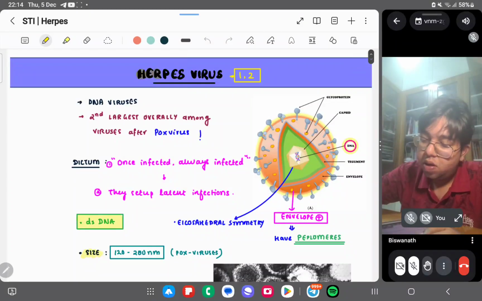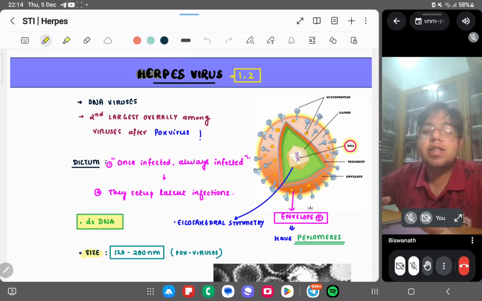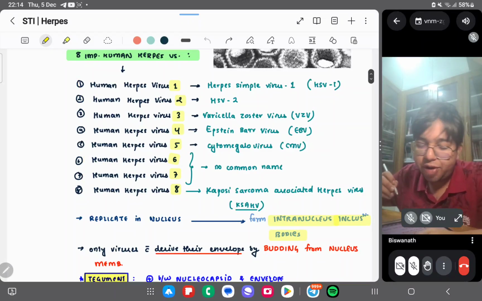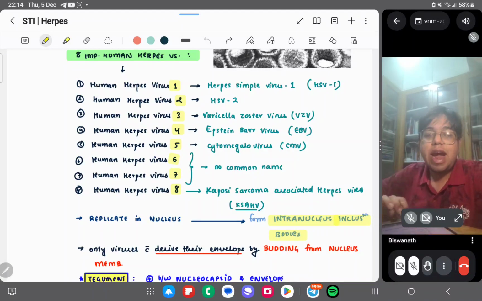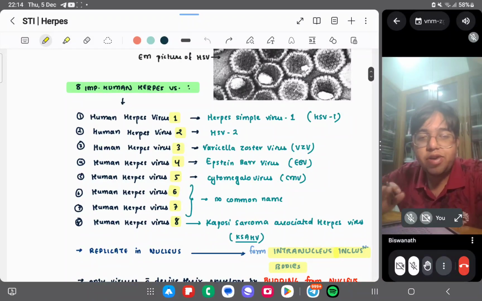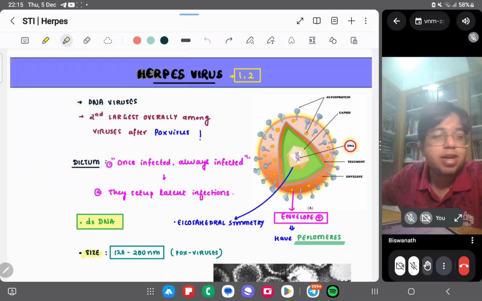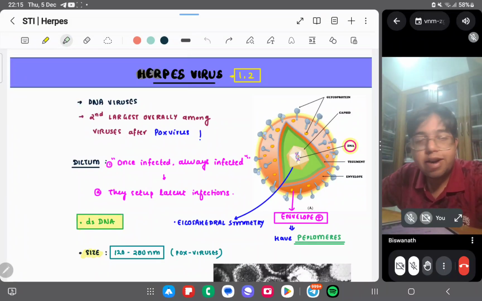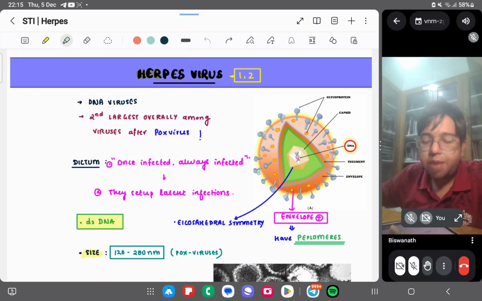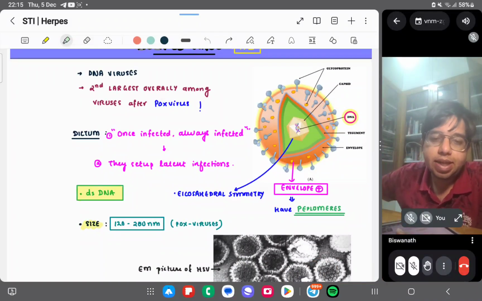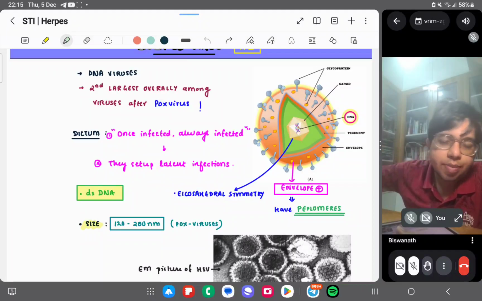Okay, let's move ahead. We are starting with a big group of viruses: the herpes viruses. There are 8 viruses, and we have to discuss all of them one by one, and you have to retain them. I know it's a difficult task, but we'll do it. Take a sip of your favorite coffee and a glass of water, and we'll start. We are discussing herpes virus 1 and 2 first. Then we'll move to herpes virus 3, 4, then cytomegalovirus, Epstein-Barr, and the others.